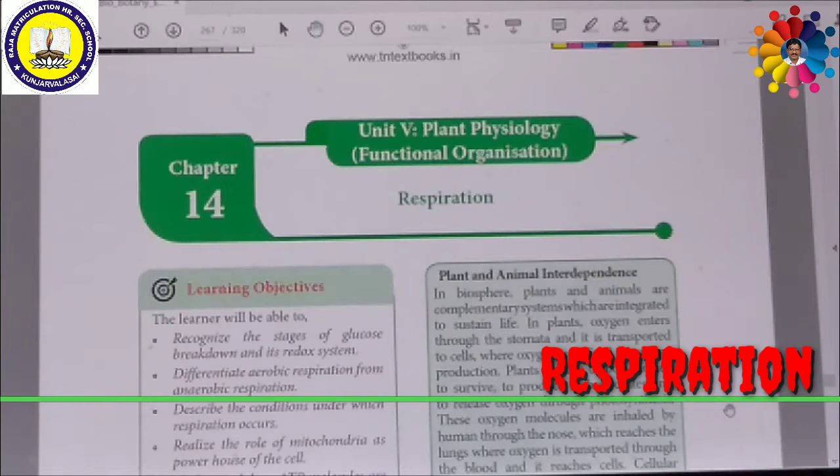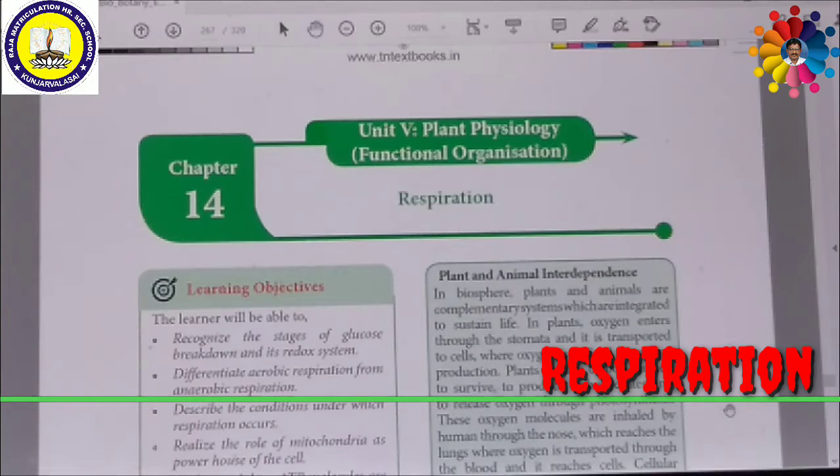A specialized respiratory system is present in animals, but it is totally absent in plants for delivering oxygen inside the cell. But cellular respiration stages are similar in both plants and animals. The details of cellular respiration can be seen in this chapter.